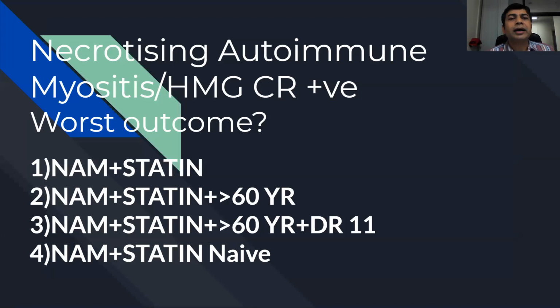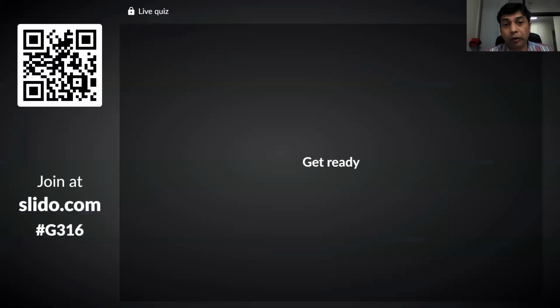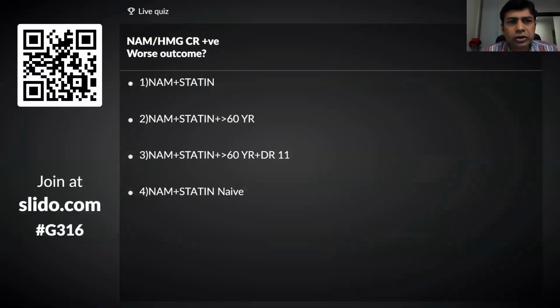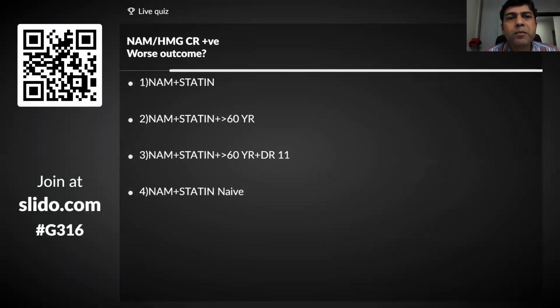Last, I think, 2 questions. These are 4 patients of necrotizing autoimmune myositis who are positive for HMG antibodies. Pick up the patient which has the worst outcome. They're all NAM patients, inflammatory myopathy, who are antibody positive. Pick up the patient who has the worst outcome. Somebody who is statin exposed and there is a patient who is not exposed to statin.